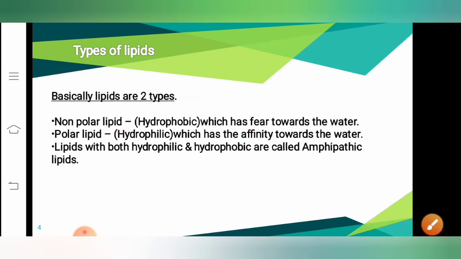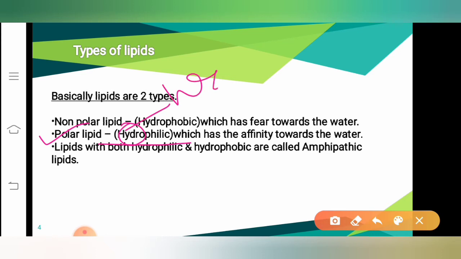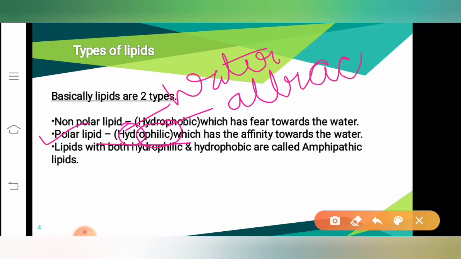And when I talk about polar lipids, they are hydrophilic. Again, the hydro means water. Philic means it is the attraction. It is the affinity. So the water is having the attraction towards the end of any compound. Here the polar lipids are the lipids which have the attraction or the affinity towards the water.